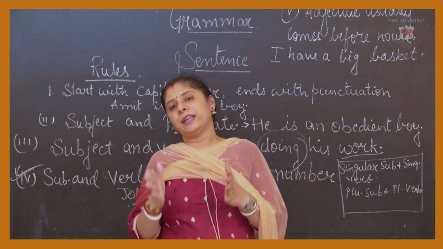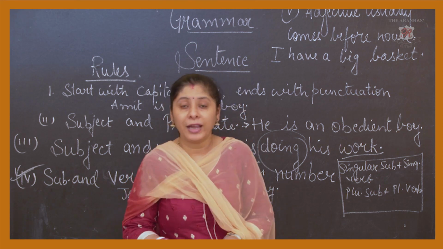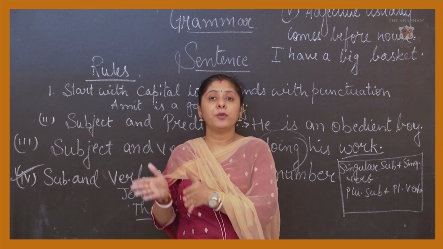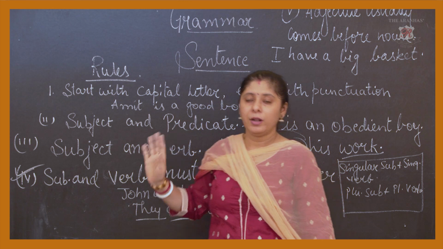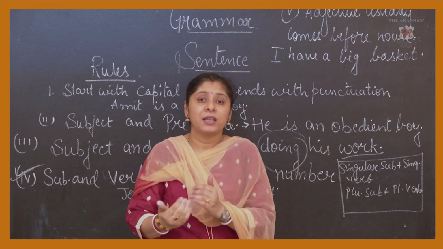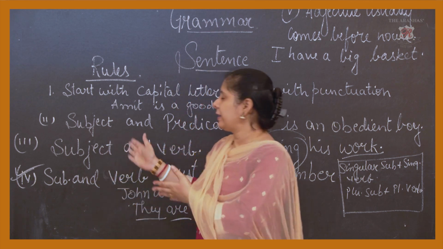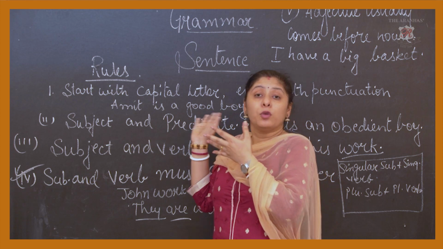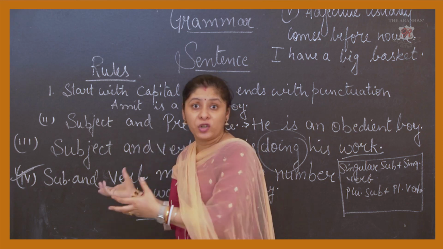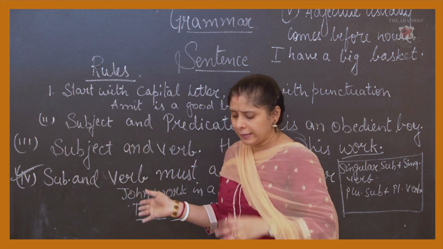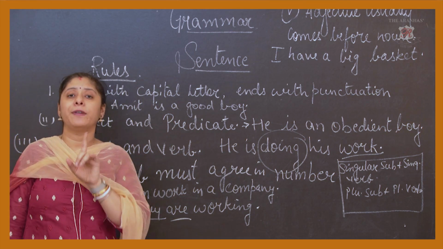For example, if you're writing an essay, whether it is descriptive, narrative, or informative, whichever part you want to write, you have to be very careful. If all these rules are not followed over there, then you are not satisfying the reader's thirst. That means he is not able to understand whether the sentence has started or ended. If there is no full stop, there should be certain other punctuations like comma or semicolon. If it is a quotation, there should be inverted commas. Because in sentences, punctuations play a very vital role.